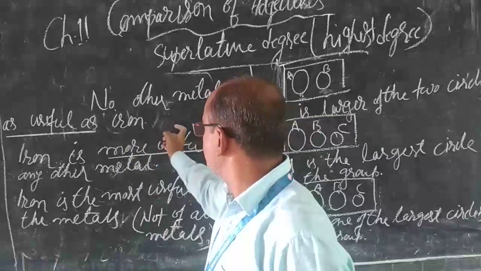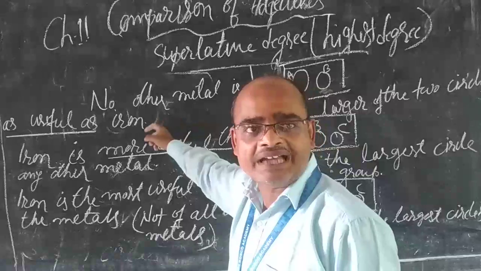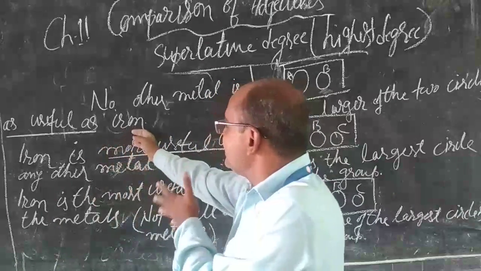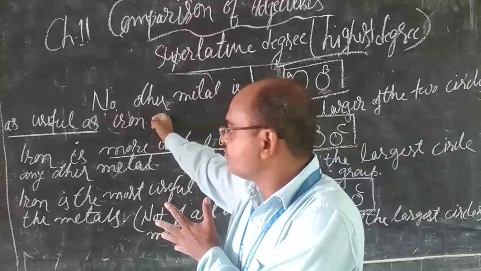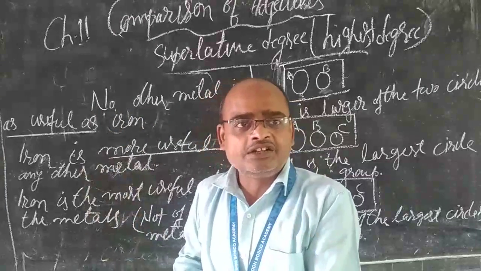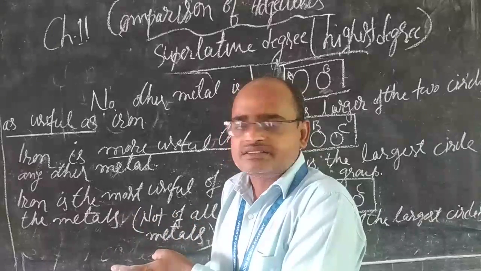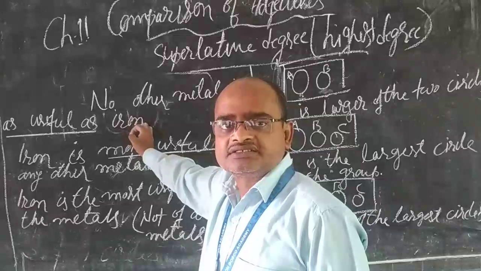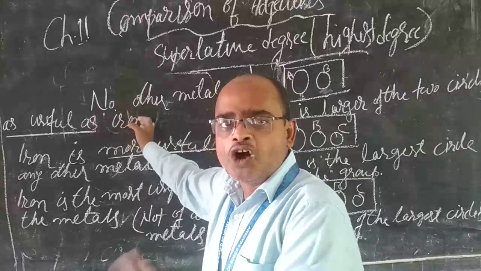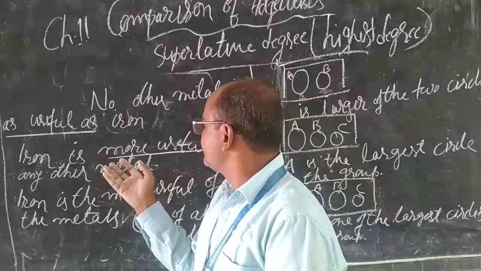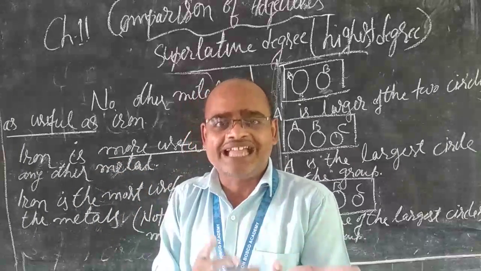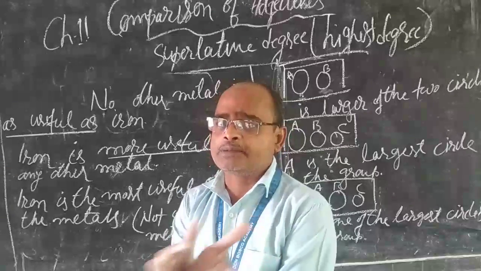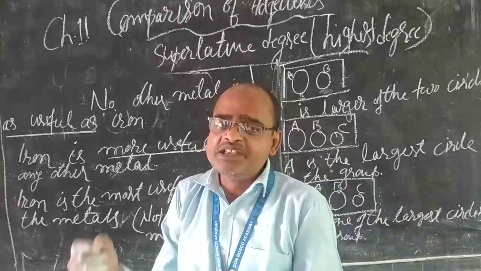The full form is to write "iron is", but here "is" is hidden. If you extend it, actually it is "iron is". Whether it is after "than" or "as", there is actually a clause, and the verb is hidden here. So you cannot write "he is as intelligent as me". It will be wrong. He is as intelligent as I, because here the full form is there: I am. "Am" is hidden.